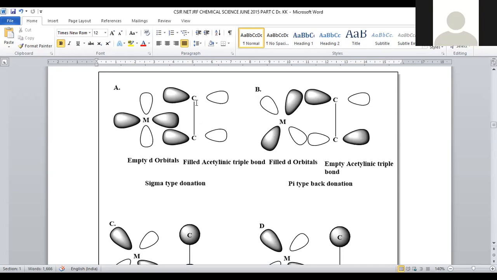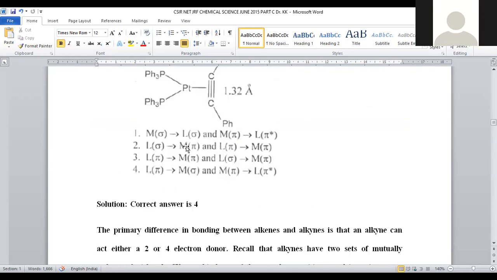Here the electrons are filled. So the formation of the metal d orbital with the filled acetylenic pi orbital is possible for sigma bond formation, which is provided in option number 4.